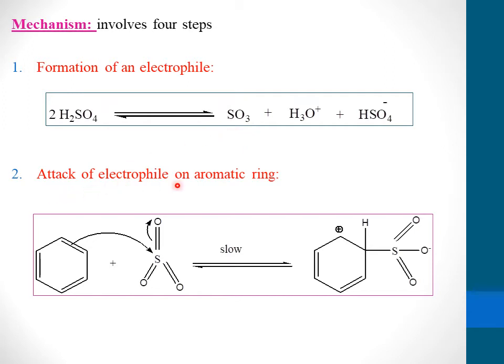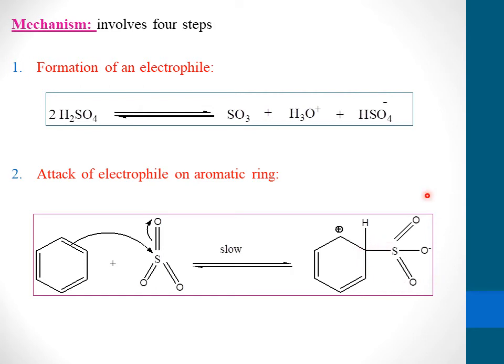And the second step is attack of the electrophile on the aromatic ring. So sulfur trioxide we can write like this: S double bond O double bond O double bond O. Here it consists of a pi bond between sulfur and oxygen. The pi bond wants to shift towards oxygen because of its higher electronegativity, which renders this oxygen negative and this sulfur positive. Because of the availability of positive sulfur, one pi bond from the benzene system wants to shift towards sulfur and finally it forms a bond.